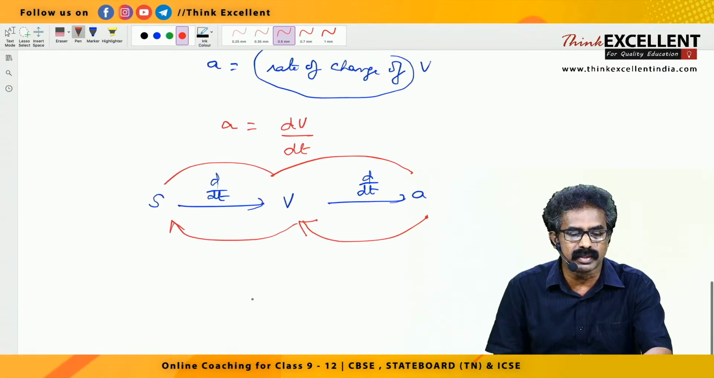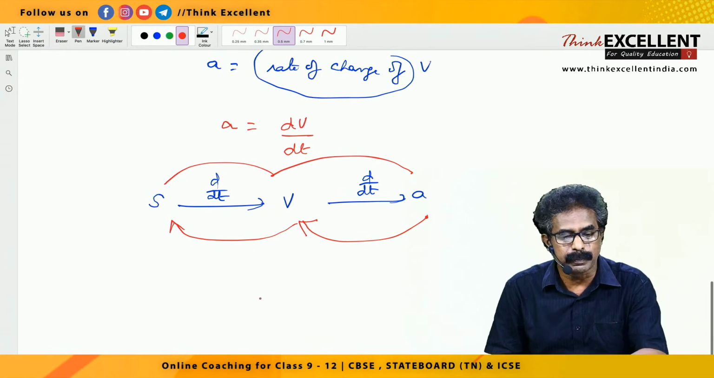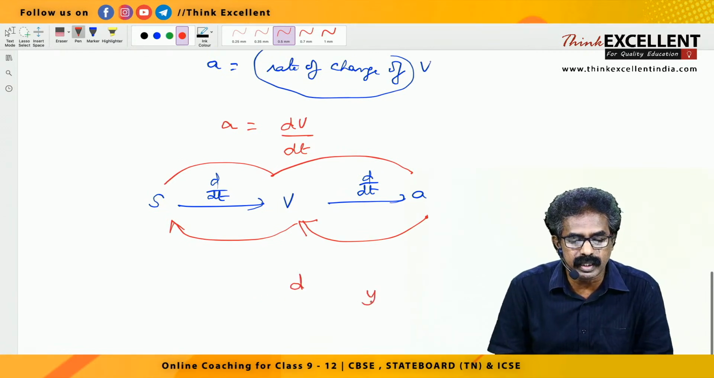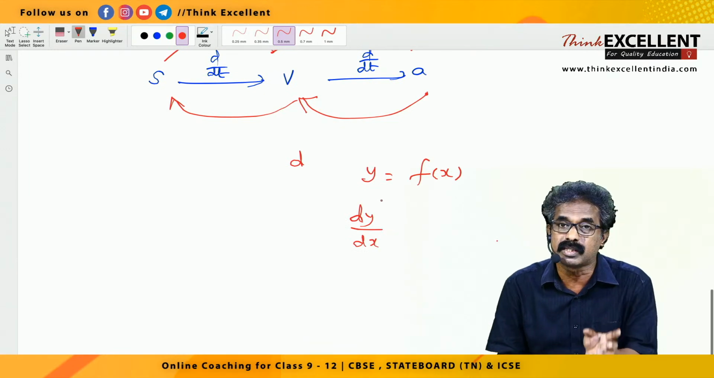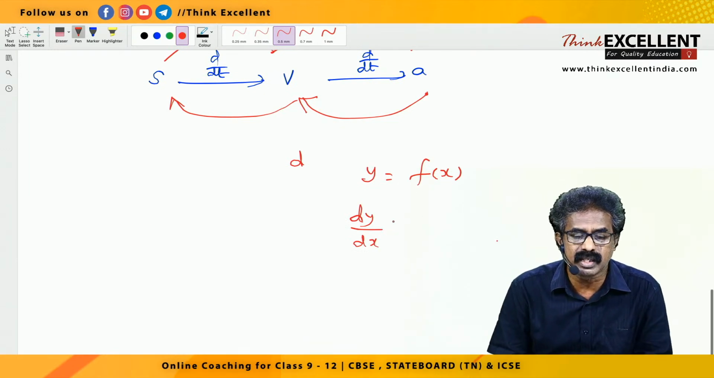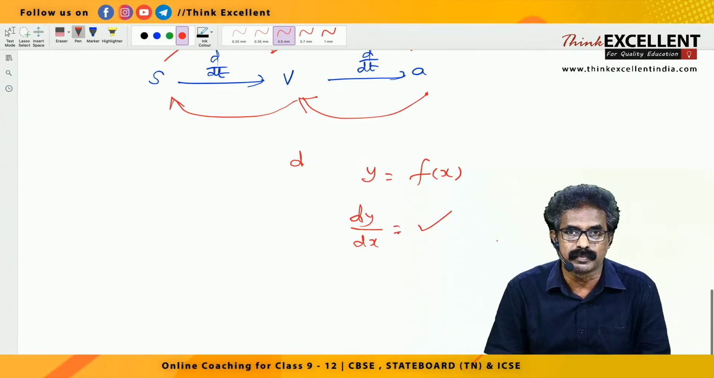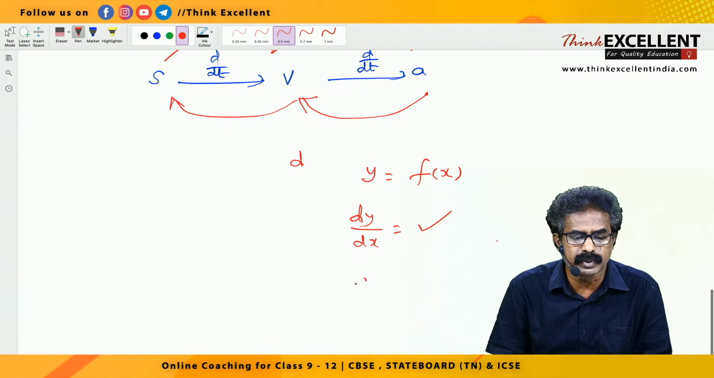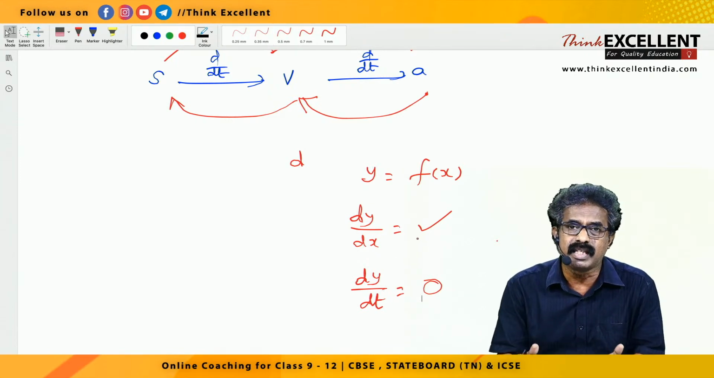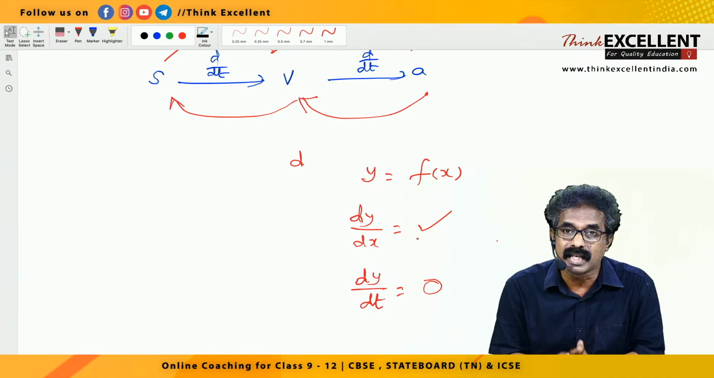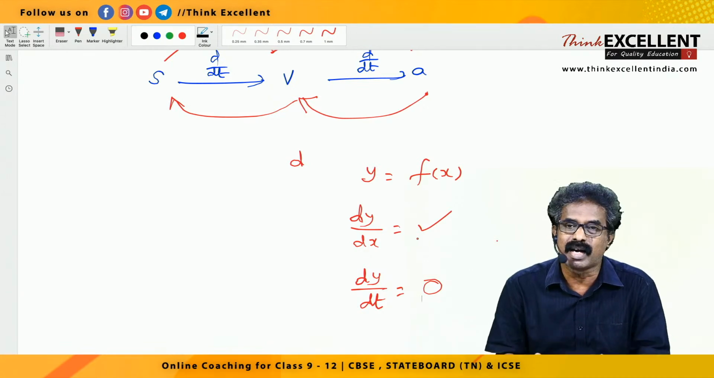Then I said there are two types of variables, independent variable and dependent variable. Suppose y is a function of x. When y is a function of x, you can find dy by dx. We'll see how. Suppose I'm asking you to find dy by dt. Then the answer is 0, because there is no t at all. If you change the value of t, it is in no way going to affect y, because y has only x, there is no t.